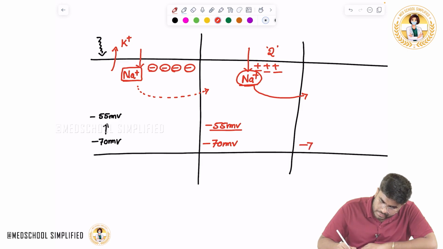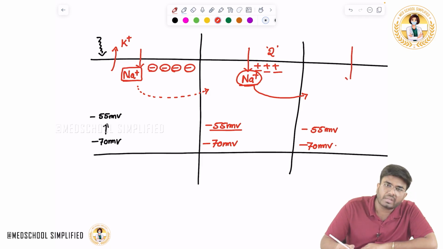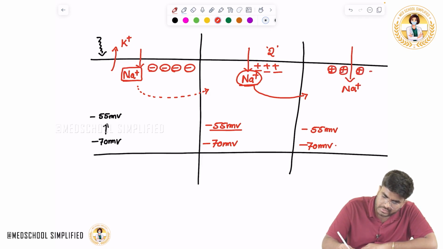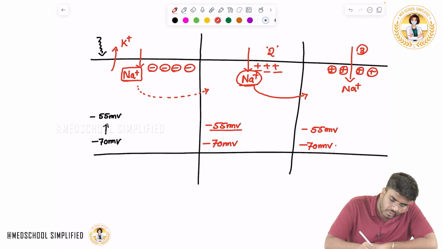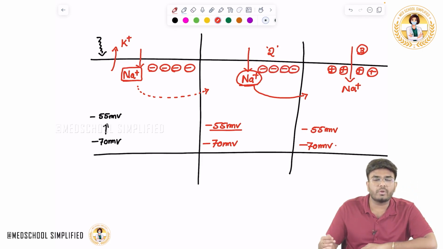So from here, what happens? The minus 70 millivolts resting membrane potential is going to threshold potential. Now once the threshold potential is attained, immediately this part of the membrane is getting depolarized because of sodium influx. So here it is getting depolarized. Okay. Now when this third area is getting depolarized, tell me what happened to the second area. Now the second area is getting repolarized. Means, depolarization followed by repolarization.